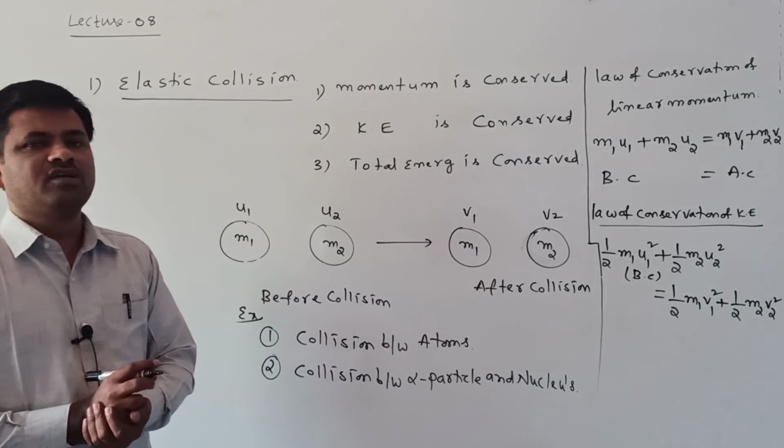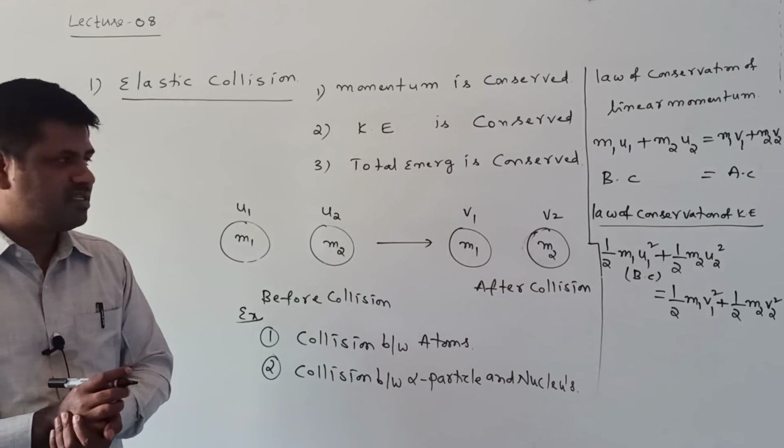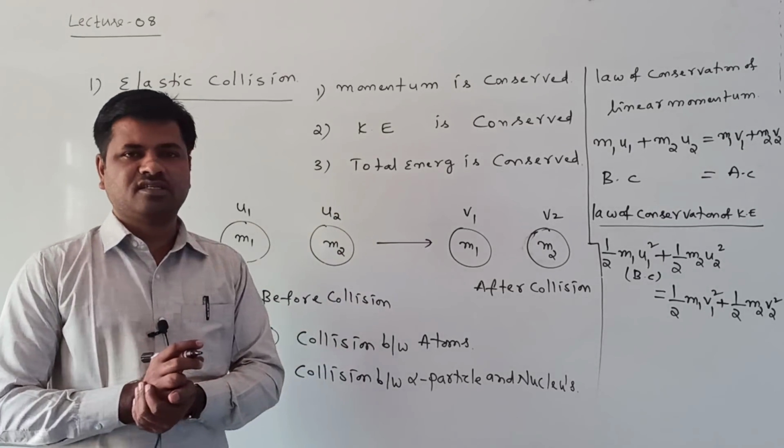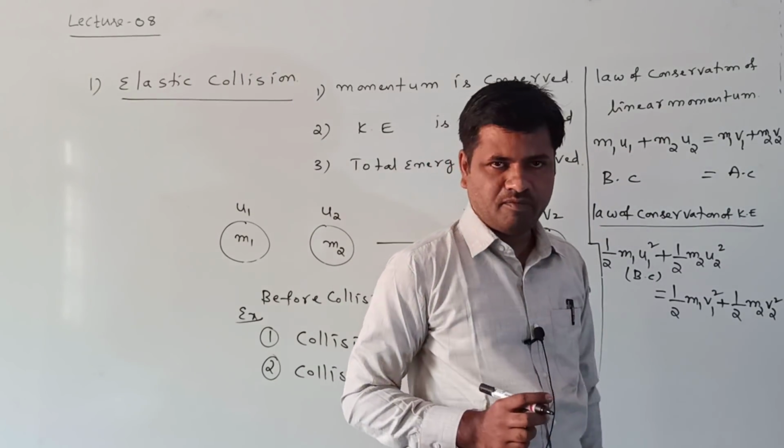What is an elastic collision? The collision in which momentum is conserved, kinetic energy is conserved, and total energy is conserved. Momentum is conserved means it can follow the law of conservation of linear momentum.